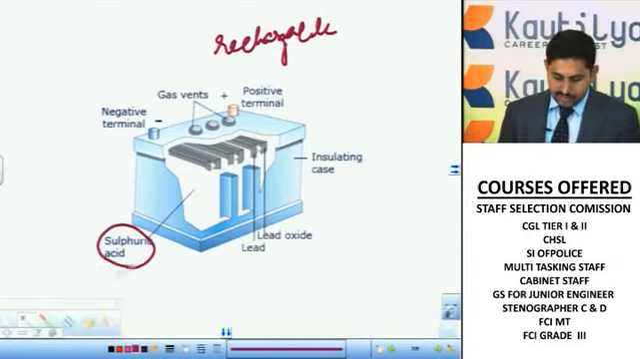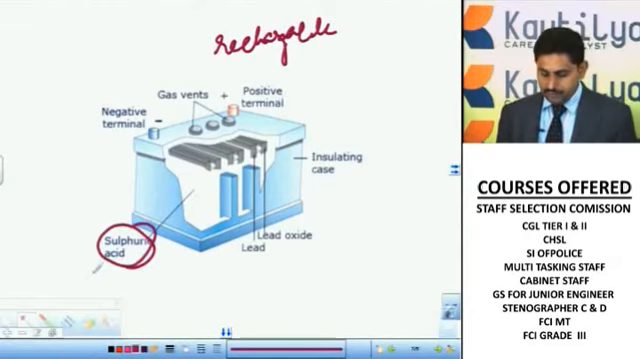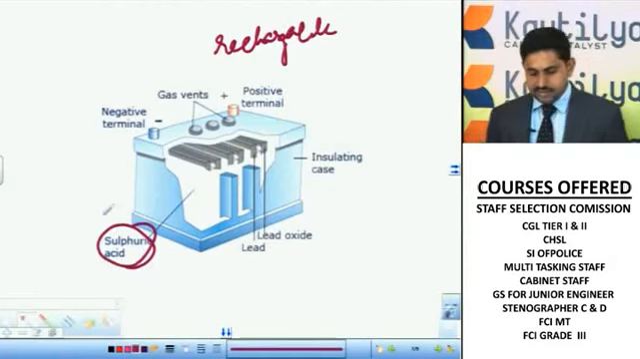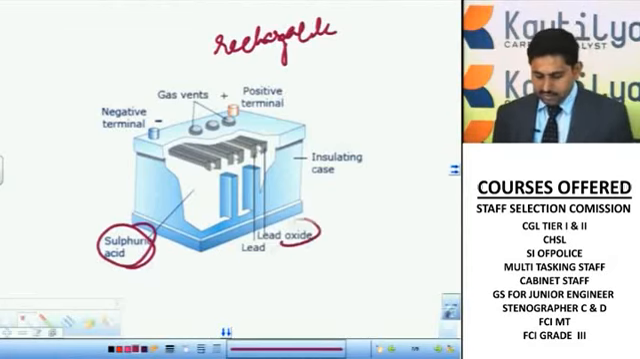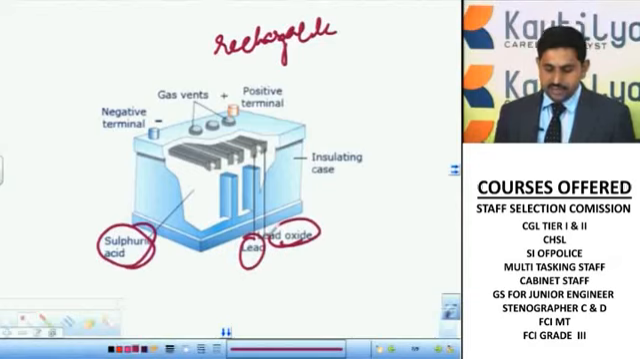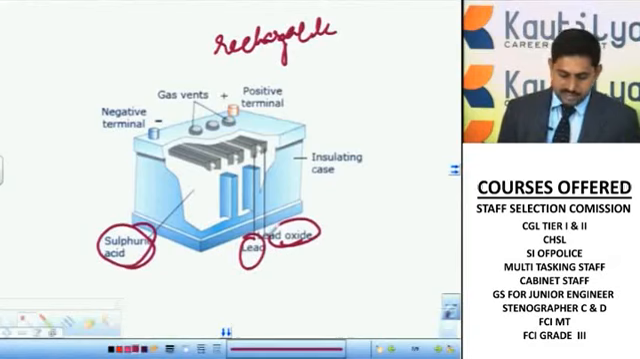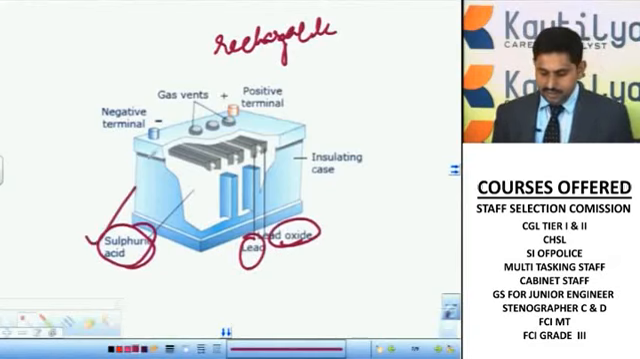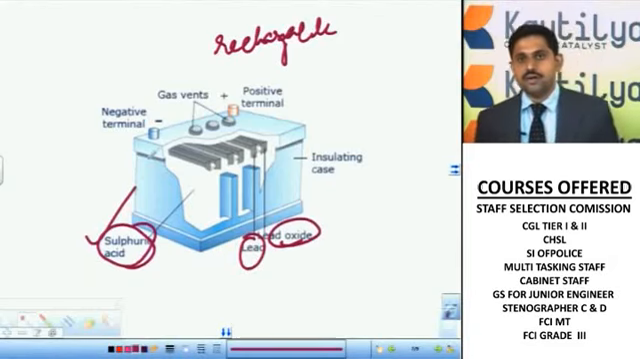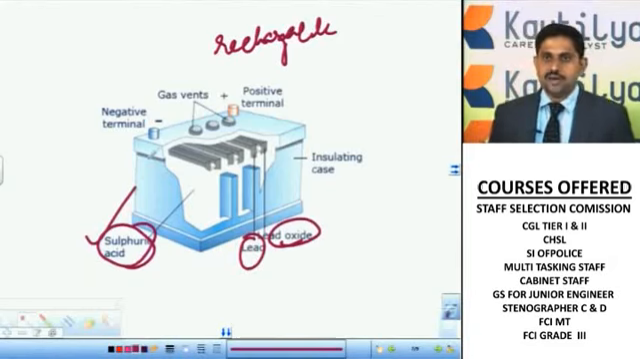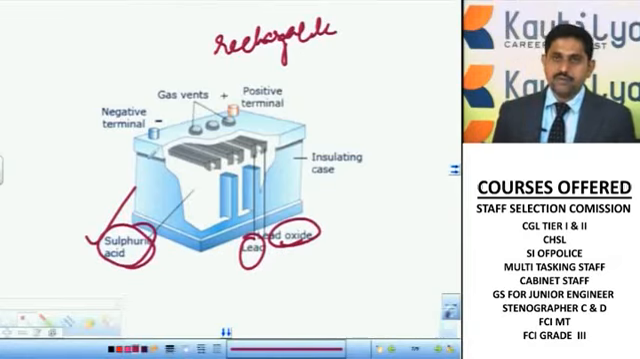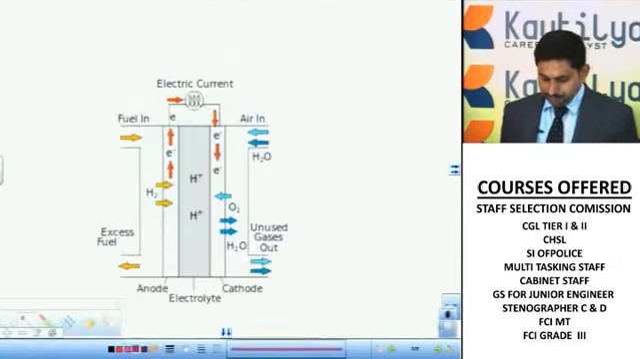It consists of sulfuric acid, around 48% of sulfuric acid is present, and it consists of lead oxide, lead, an insulating case, negative and positive terminals, and a common connection for the passage of electricity. The major thing is that it consists of sulfuric acid, right? So which acid is present in the case of a secondary battery? That is sulfuric acid, but it is not 100% pure, it is diluted. 40 to 48 or 50% diluted sulfuric acid is used in the rechargeable battery.